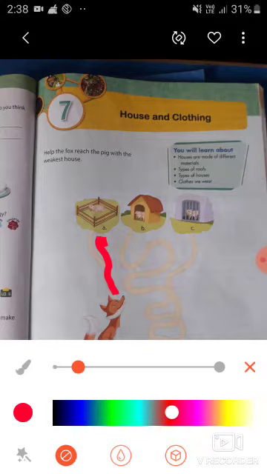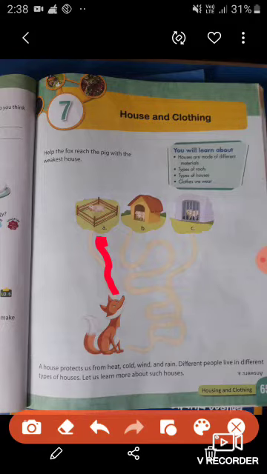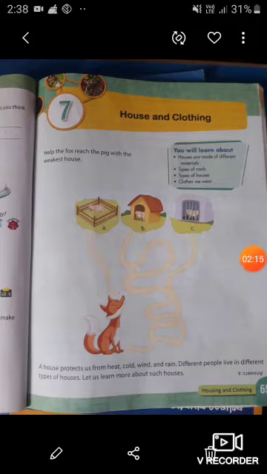So the weakest house is picture number A.